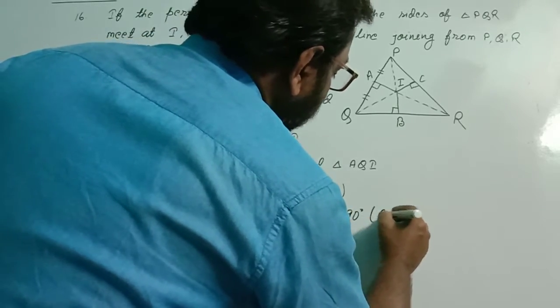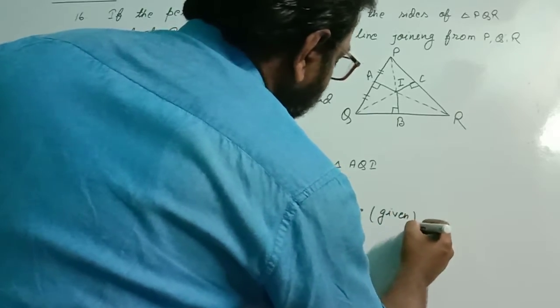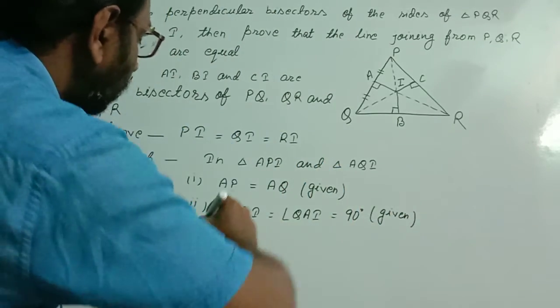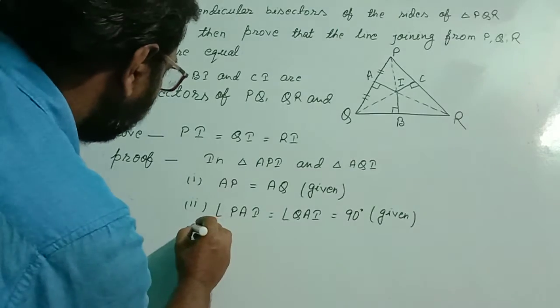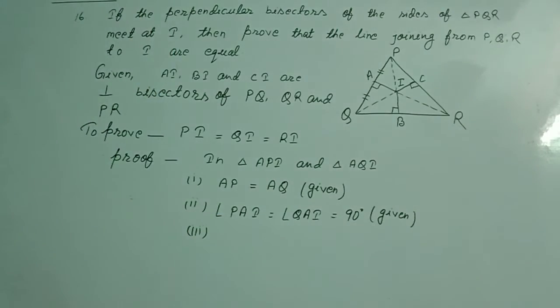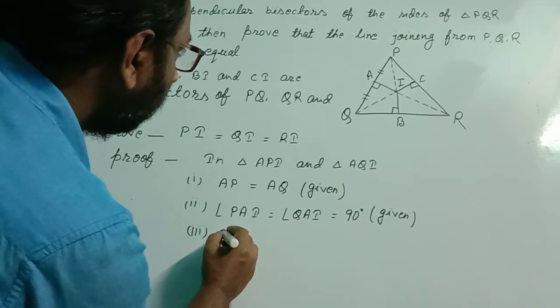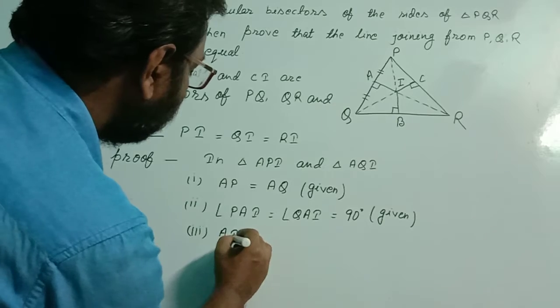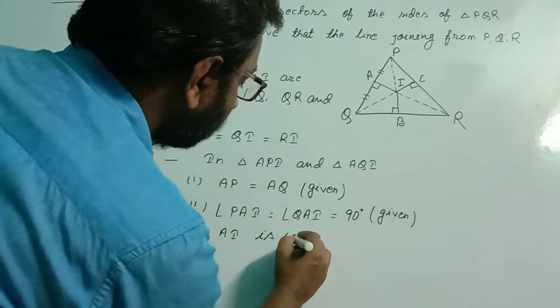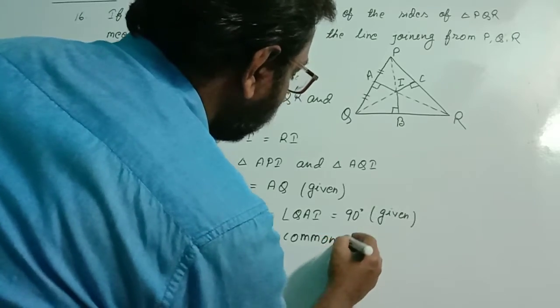This is also given because these are perpendiculars. And third, AI is common side.